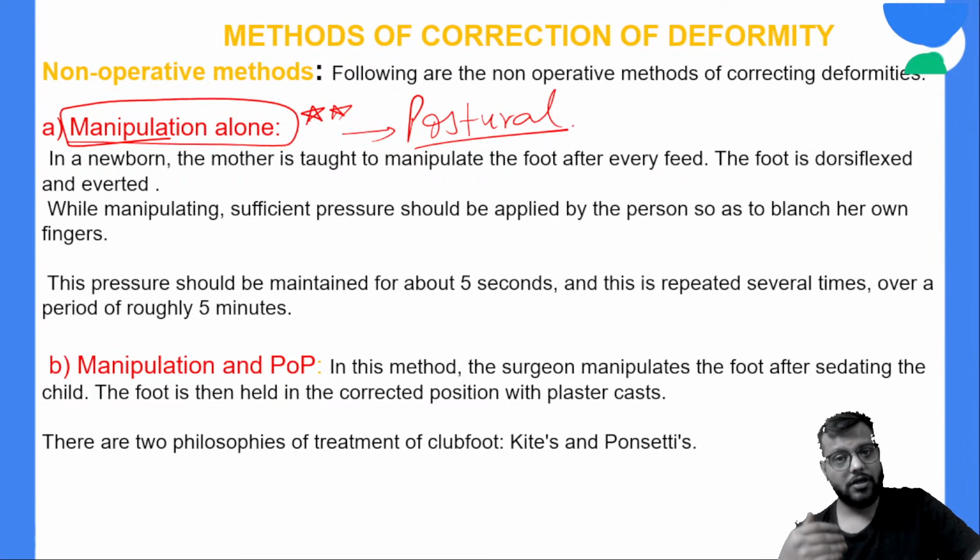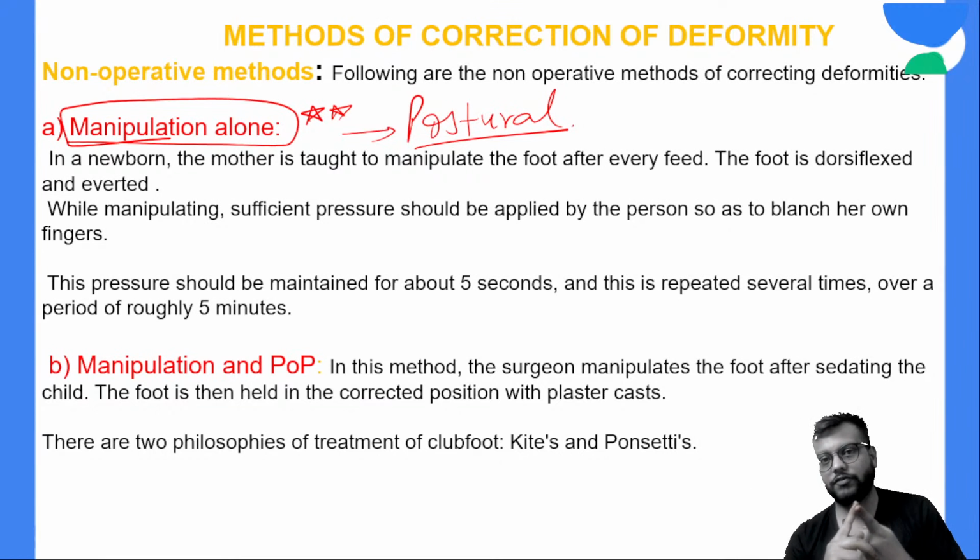But if the child is presented after 3 to 6 weeks of the age, okay, then you have to go for the manipulation plus POP casting. Only manipulation will not do the work. Okay, now इसके लिए you have two types of technique of manipulation and POP casting.